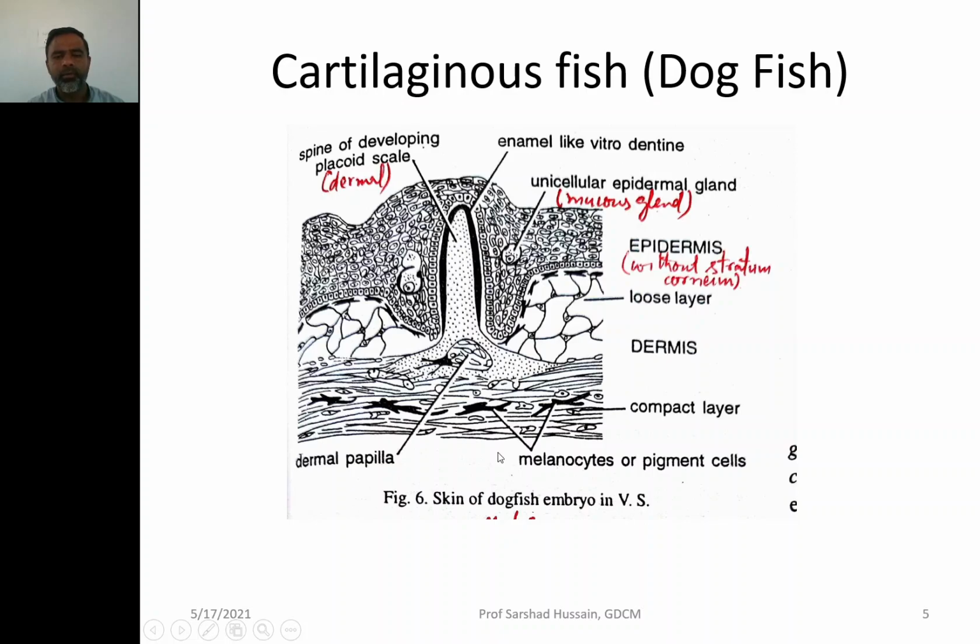Then from the dermis the dermal scale is rising, and the nutrition supply to the dermal scale is with the help of the dermal papilla. Why are we showing you the embryo, not the adult? Because in the adult you may not find the epidermis in the fishes.